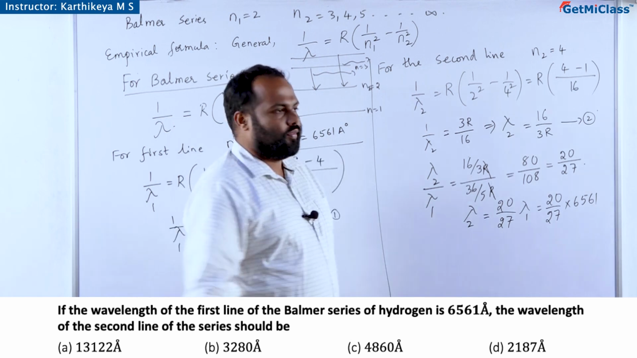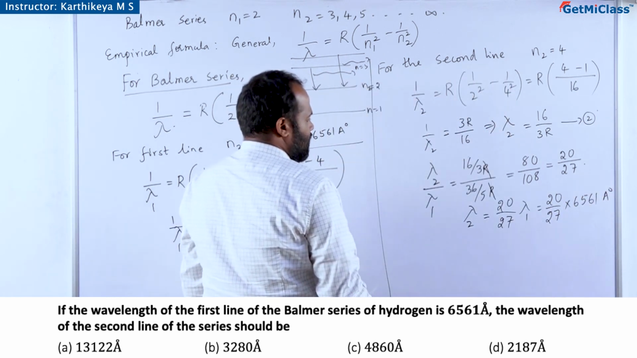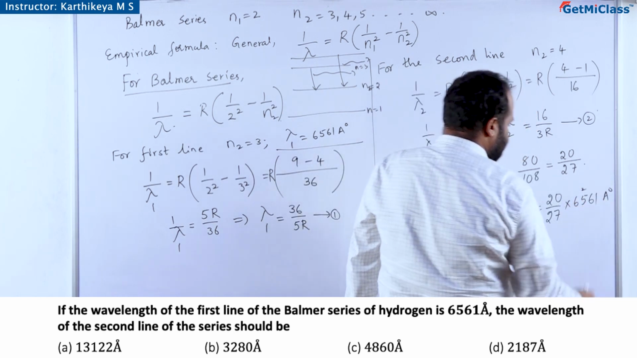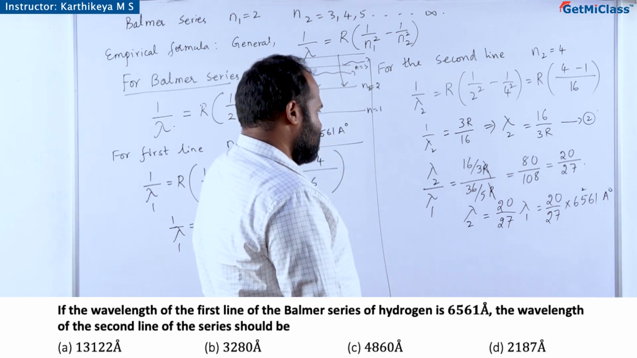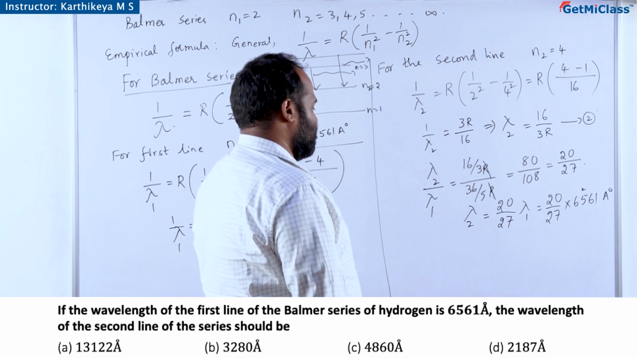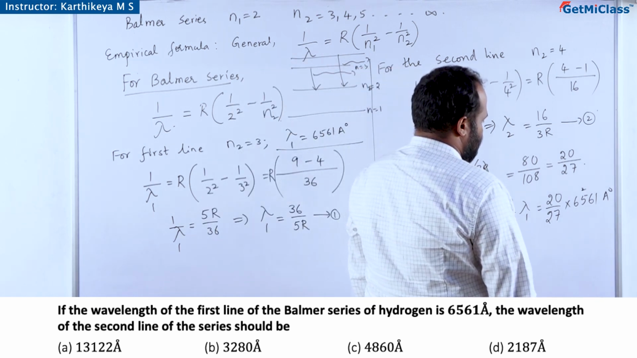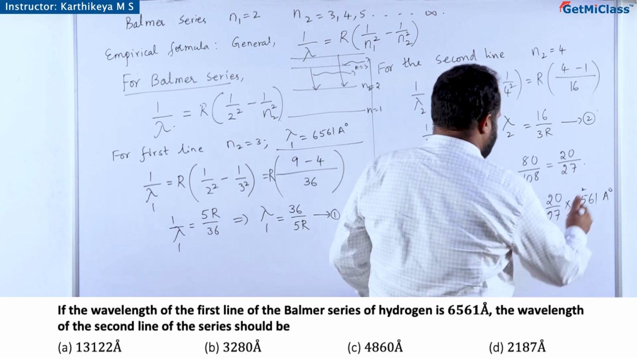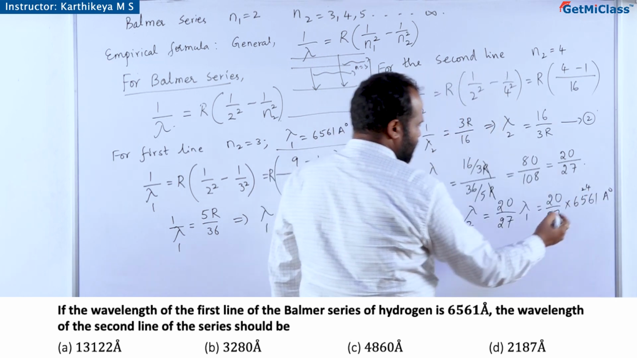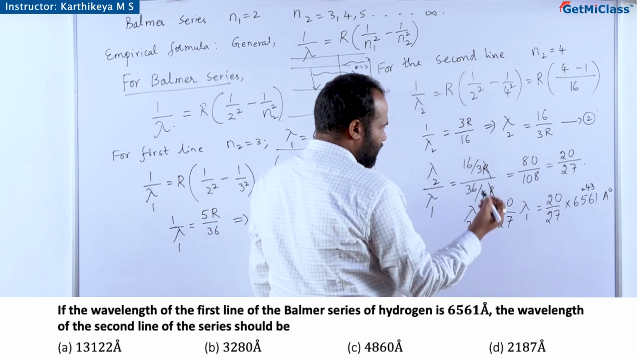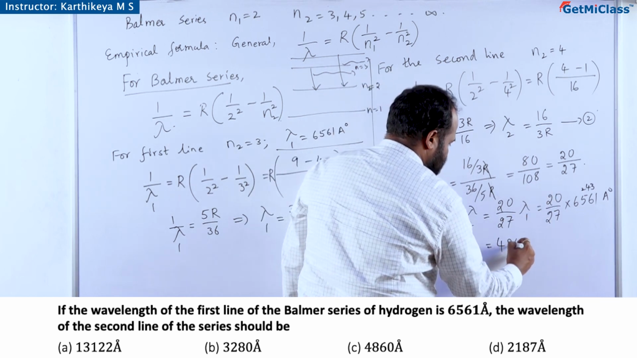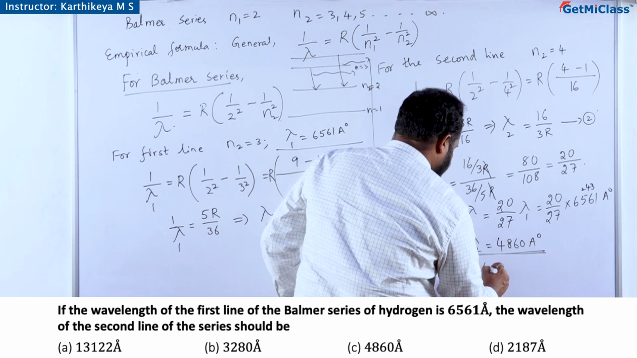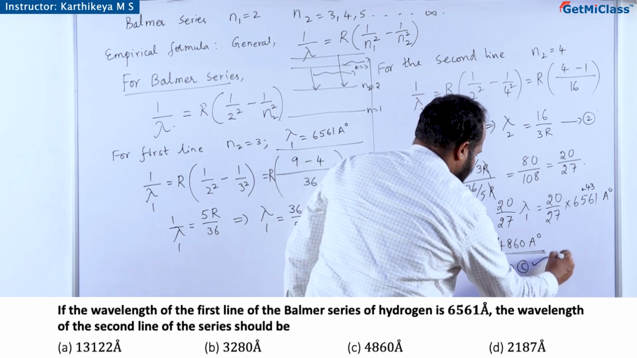which is 20 by 27 into 6561 angstrom. To calculate this, we can try dividing by 27 here. 27 threes are 81, and so on, and 6561 divided by 27 gives 243. Then 243 times 20 is 4860. So 4860 angstrom is the value of lambda 2, which happens to be option C. So option C is the right answer.